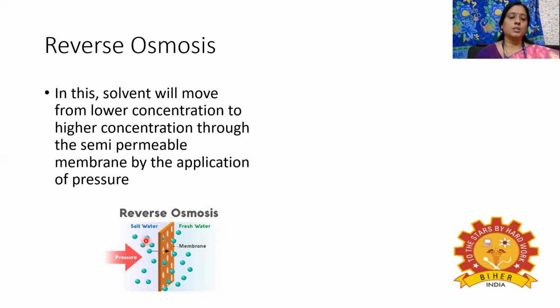In reverse osmosis, by applying pressure, we make the water move from low concentration to high concentration, that means from the salt water to the fresh water. That's why we get fresh water by means of the reverse osmosis process.